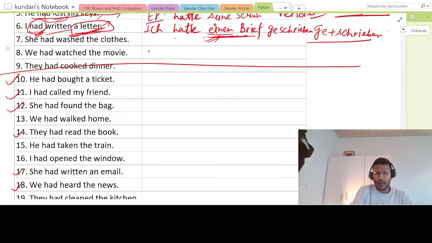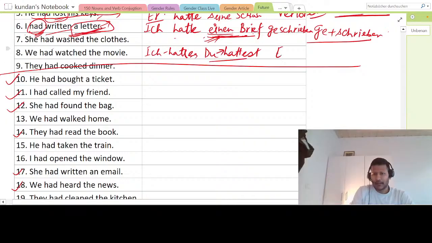So now let me put again: ich hatte, du hattest, er, sie, es hatte, right? Es hatte, this is same like ist, right? So ich hatte, du hattest, er hatte, wir hatten, sie hatten, and ihr hattet. Okay, there's no problem with the conjugation.